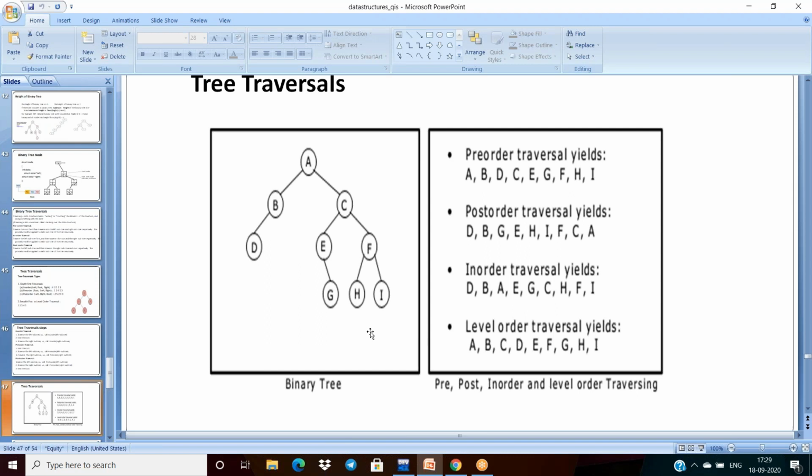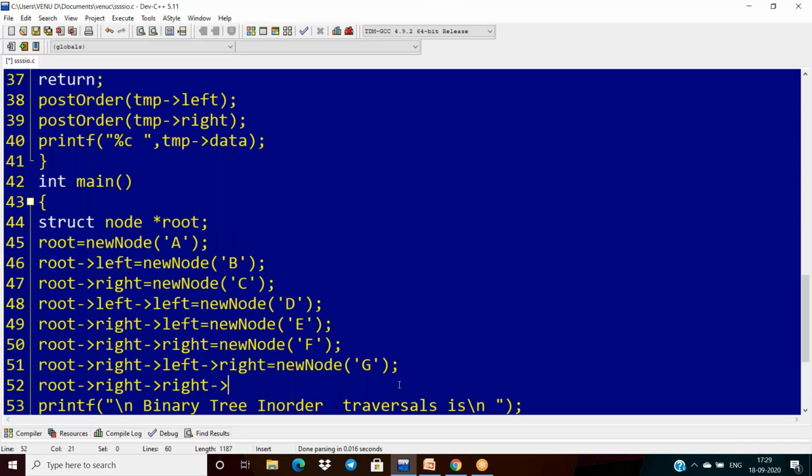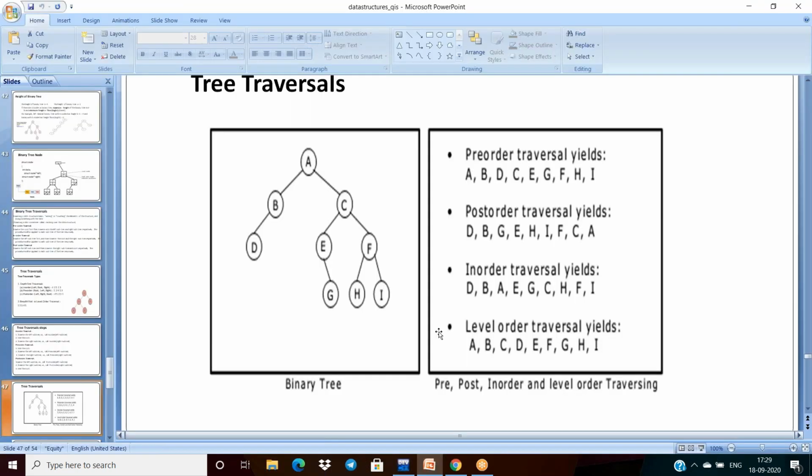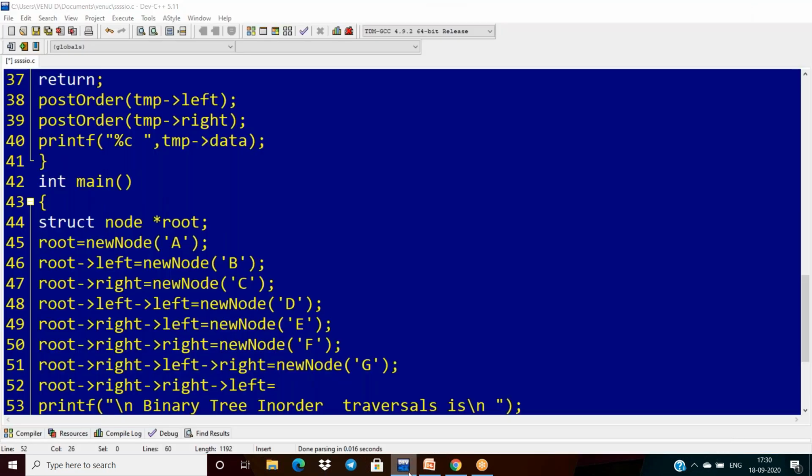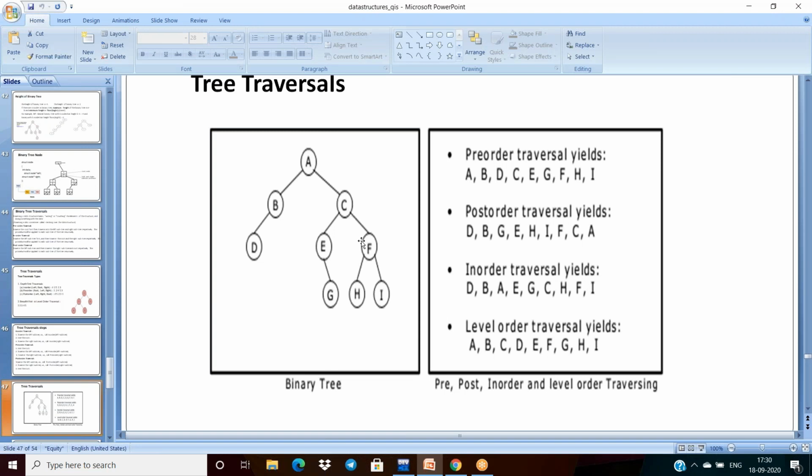For the right, the left value is H. So again, root dot right, root dot right, right, again left.